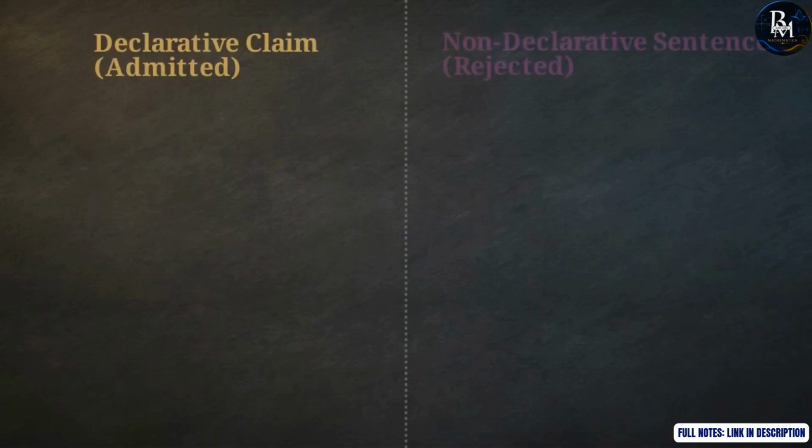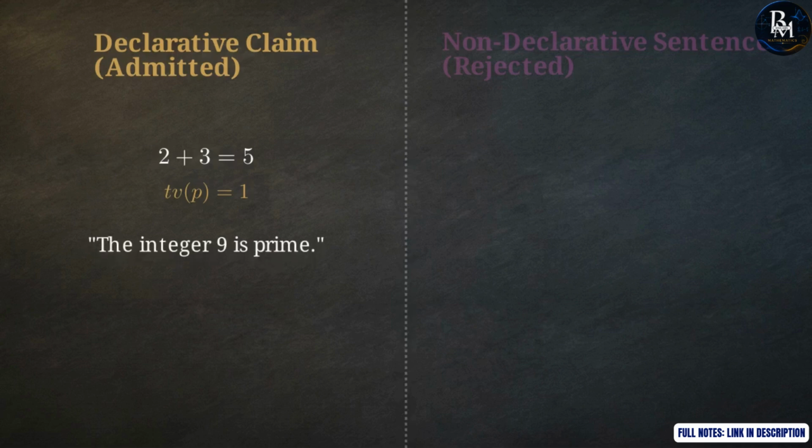Looking at this left side matrix panel, we see a definitively true arithmetic equation, 2 + 3 = 5. This serves as our baseline standard. It asserts a definite arithmetic fact, and because that fact is correct, it effortlessly clears the admission threshold with a truth value of 1. Now consider the claim, the integer 9 is prime. This evaluates to a truth value of 0. Notice that being completely false does not disqualify it. The claim makes a clear assertion about the number 9. Because that falsehood is entirely decidable, it remains a perfectly valid logical statement.